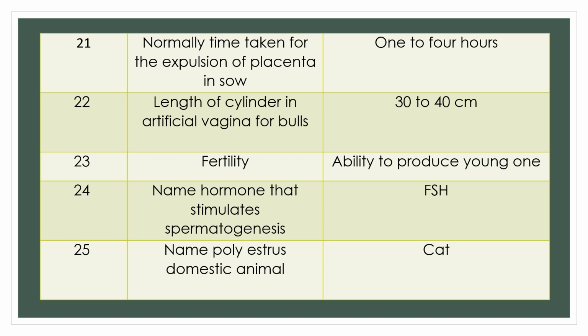Question 22. Length of cylinder in artificial vagina for bulls. Important question. Answer: 30 to 40 centimeters.